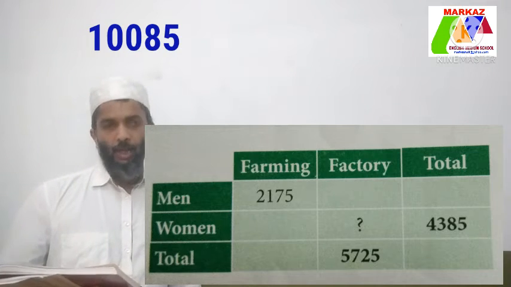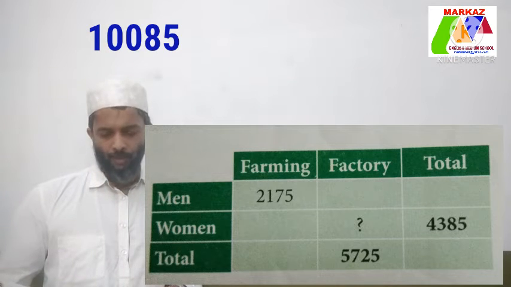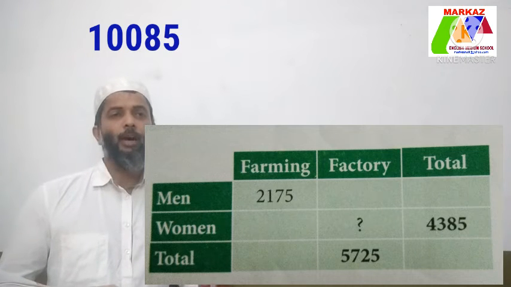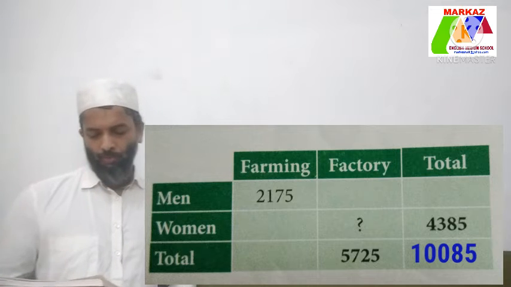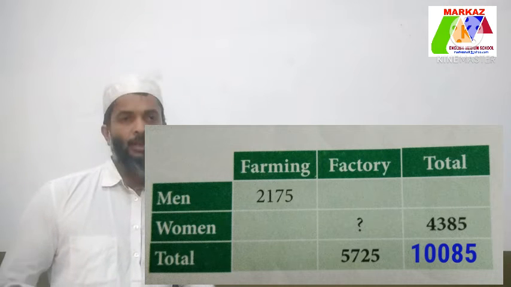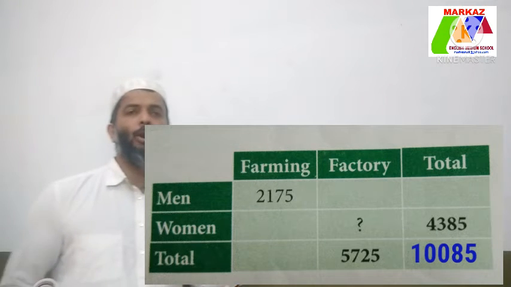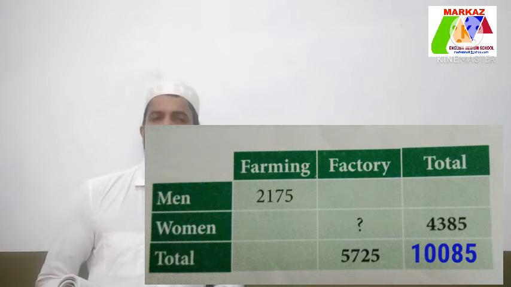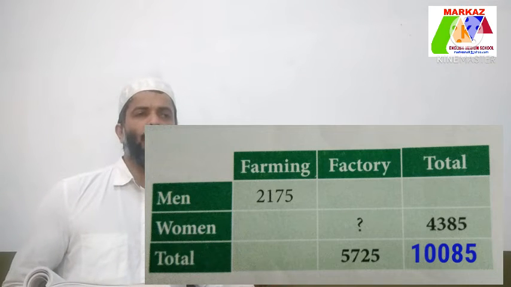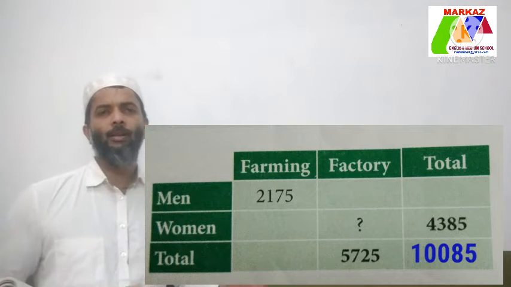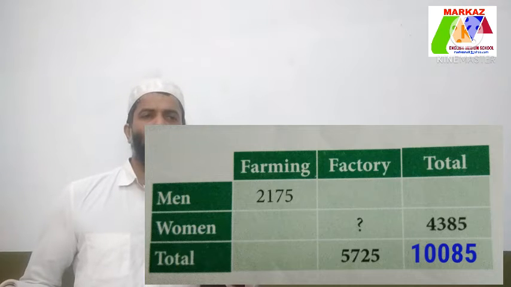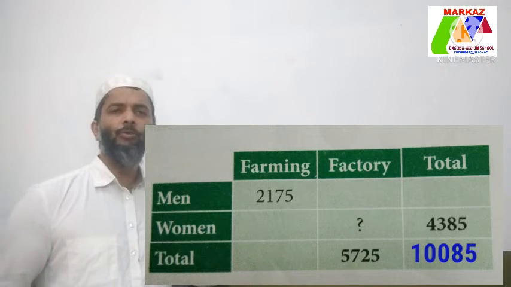Please look at your textbook. A 4-column table is given with the question. Write your answer, that is 10,085, in the 4th column, last row. Total 10,085. The second column gives the number of men going to work to the farm. The next column gives the total number of people going to work to the factory, that is 5,725.